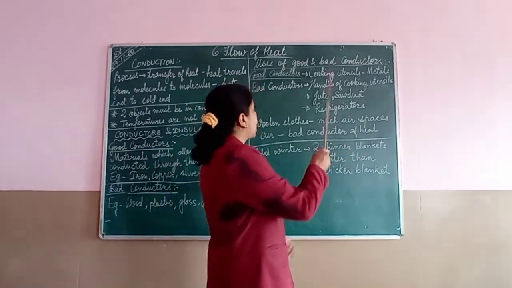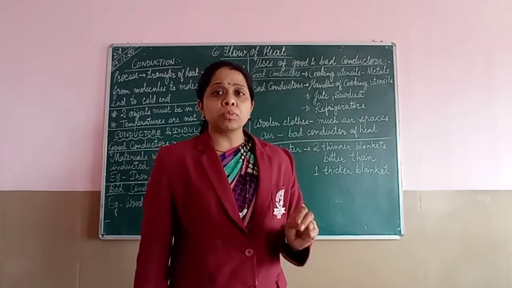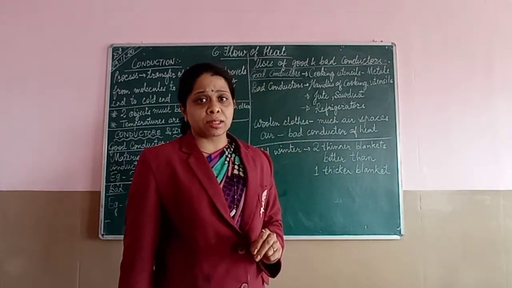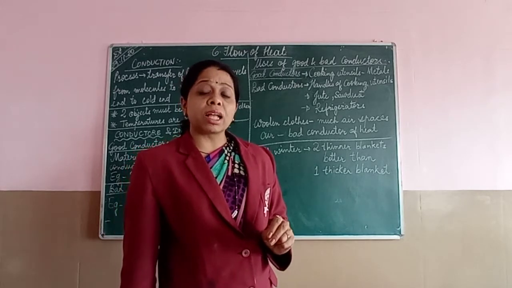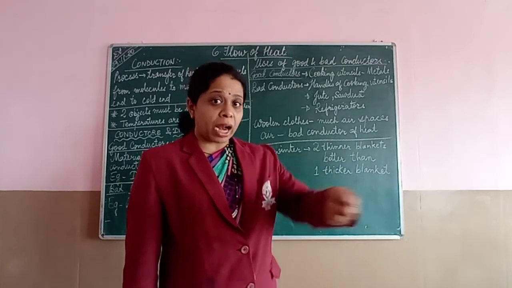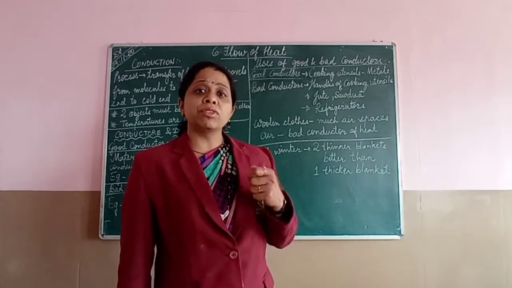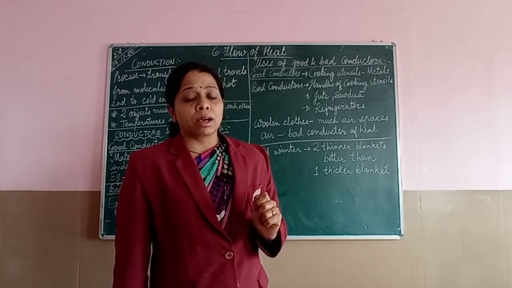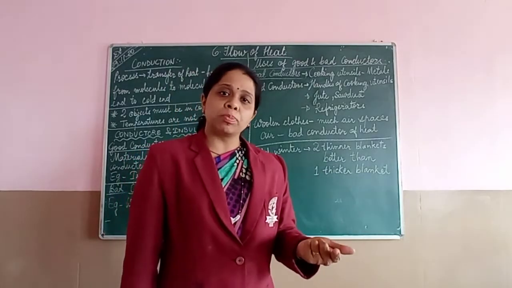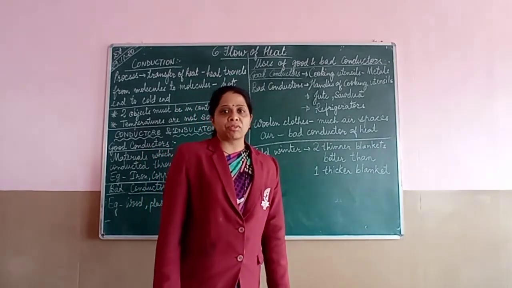And that is why handles of cooking utensils are always made up of those materials which are bad conductors of heat. They need to be bad conductors. So what are they? You must have seen that the handle is made up of wood, or it is made up of plastic. Why? So that we should not burn our hand. And why plastic or why wood has been used? Because they are bad conductors of heat. They won't allow heat to transfer very fast.